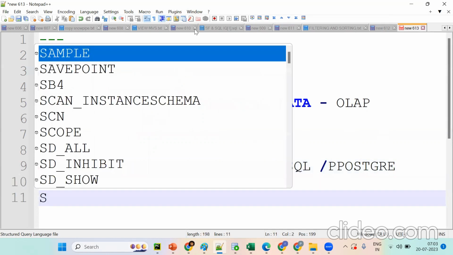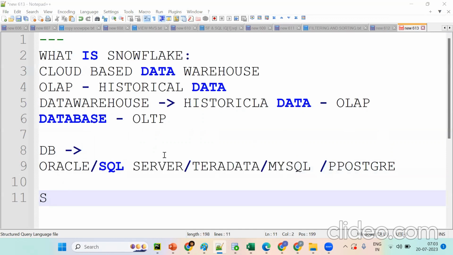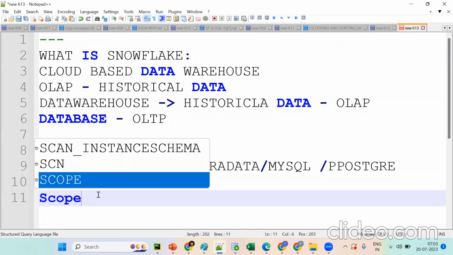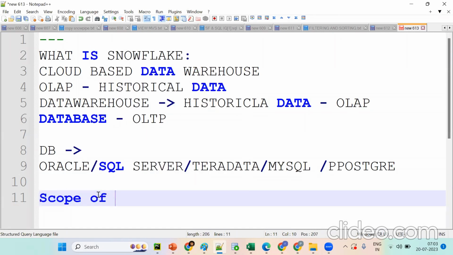What is the scope of the project? The scope of the project is a migration project.